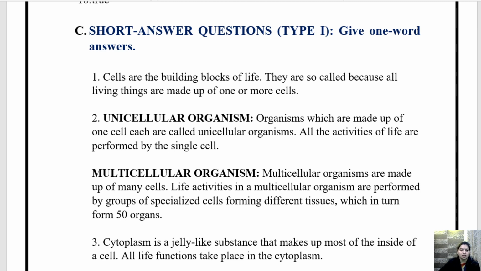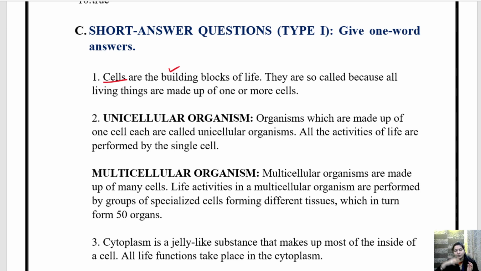Why the cell is called building block of life, children? Because all the living things are made up of one or more cell. That is why cells are the building blocks of life. Like when a building or any wall is created, we use small bricks to create a wall, isn't it? So one small brick is one cell.